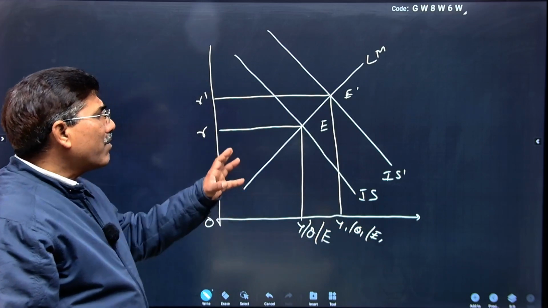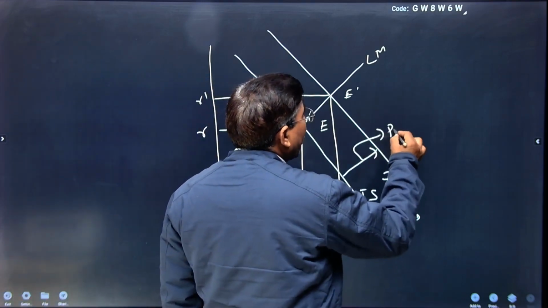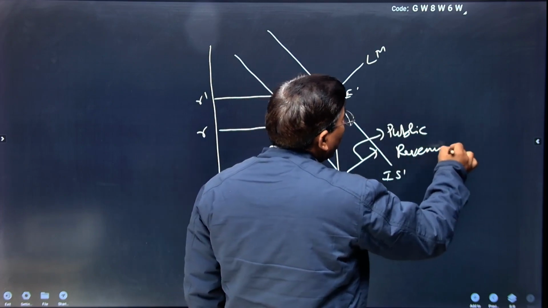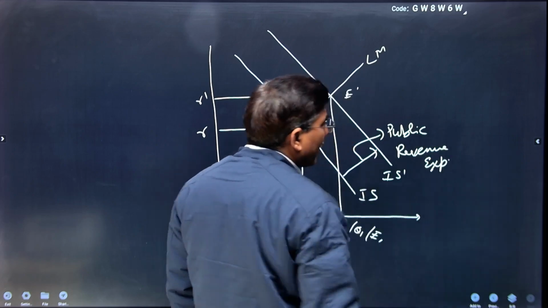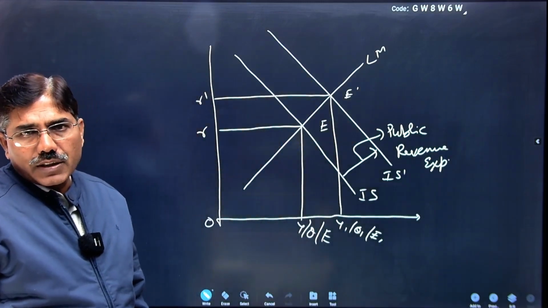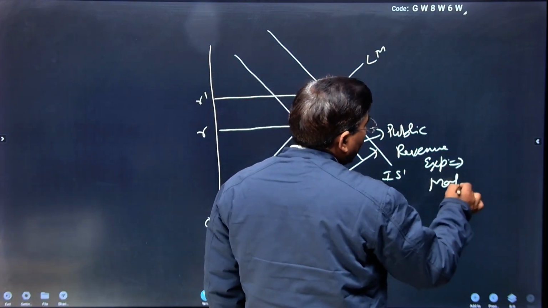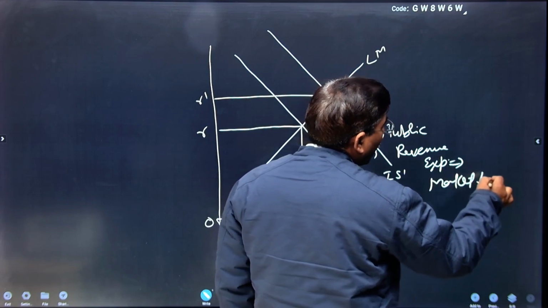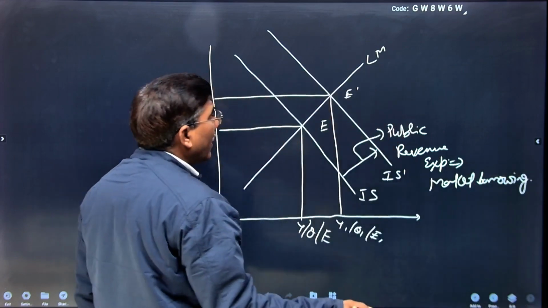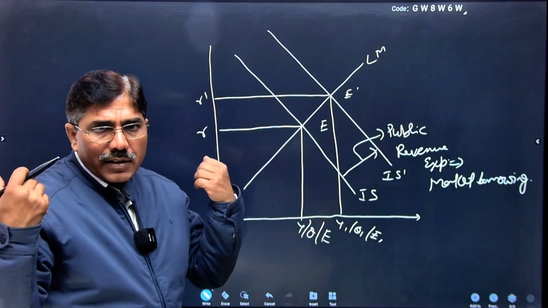But when the government is managing this extra expenditure, because of public revenue expenditure of the government, by market borrowing from commercial banks or from the people of India, then it will decrease the liquidity in the market, meaning money supply will decrease.